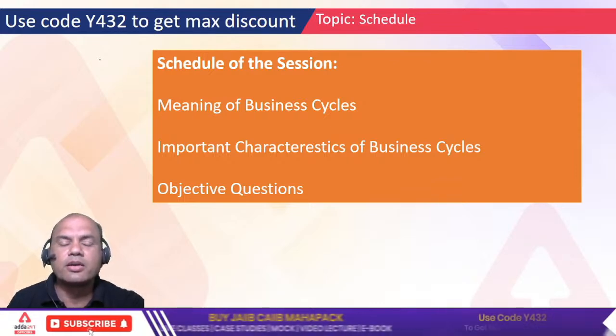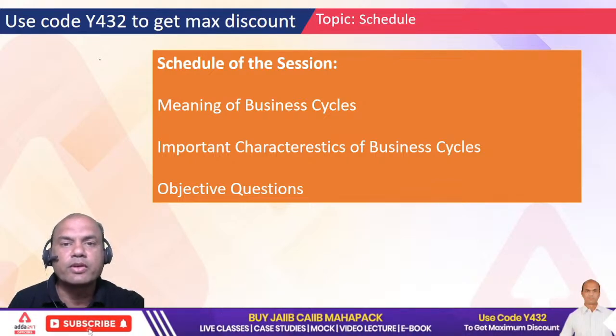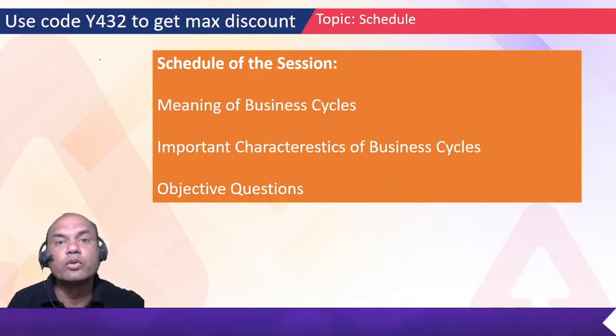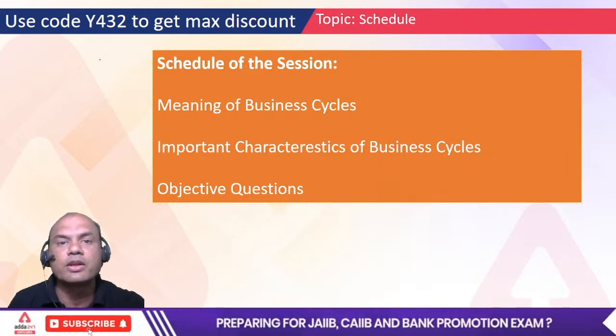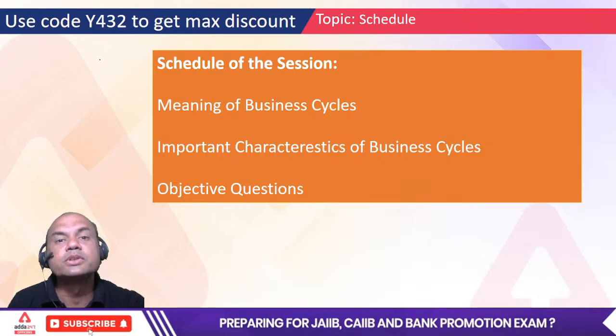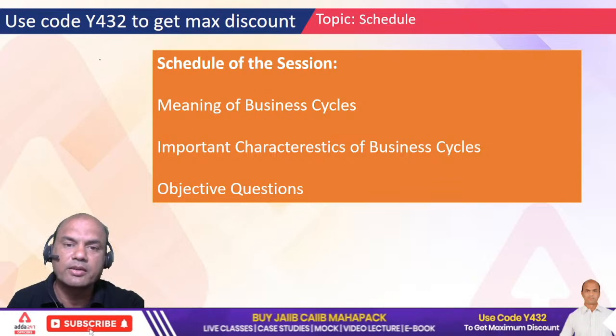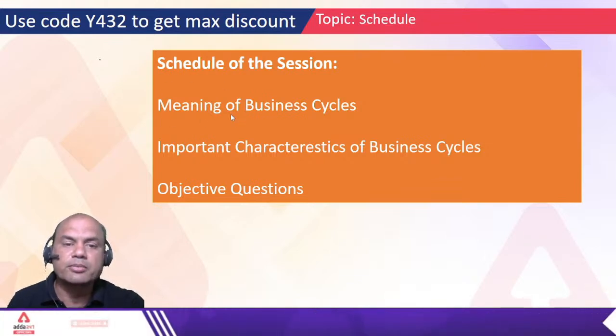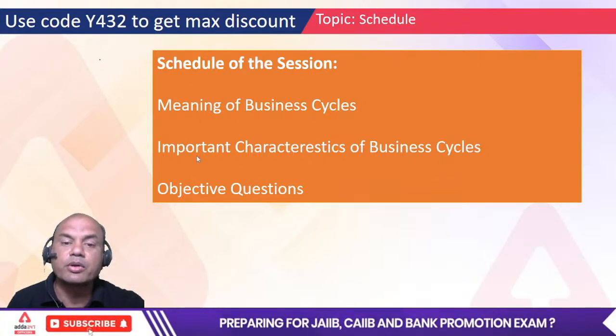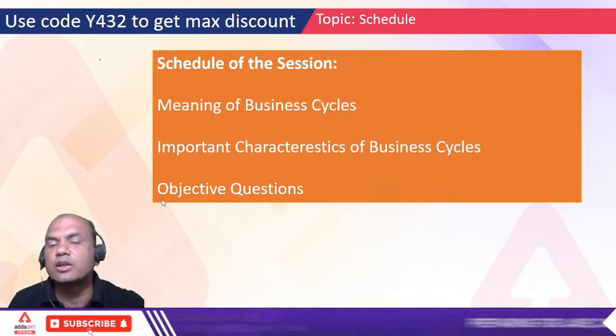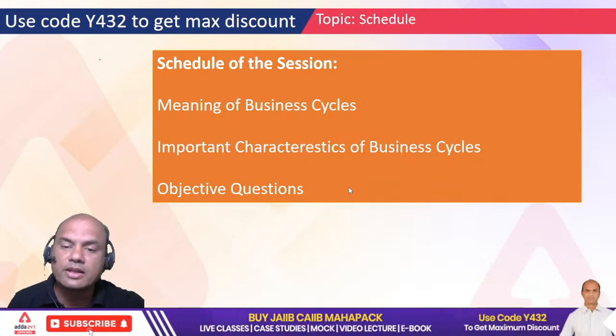Many of you know the difference between 45 marks and 50 marks, right? Many of you know the difference between 49 and 50 also. That much is also a huge difference, 1 mark difference. So even one mark is important for CAIIB. Today's topic is meaning of business cycles, important characteristics of business cycles, and then objective questions. So watch this video till end.